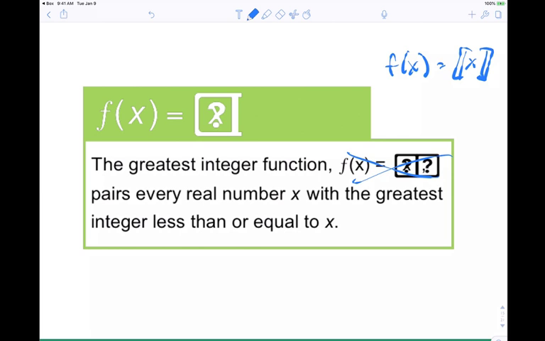This is the greatest integer less than or equal to your number. For instance, if we have 2.5, I'm going to choose 2. If I have 2.1, I'm going to choose 2. We're going to take the integer less than or equal, basically the integer to the left. So is that like absolute value with brackets? That's what it looks like, but the graph looks different, right?